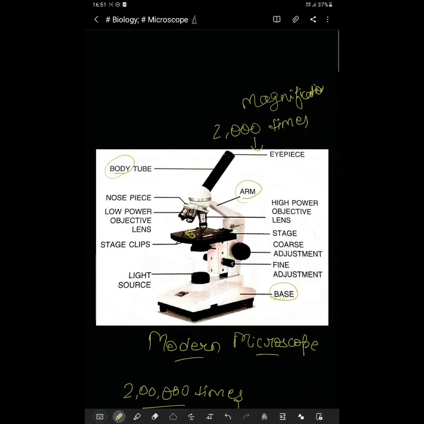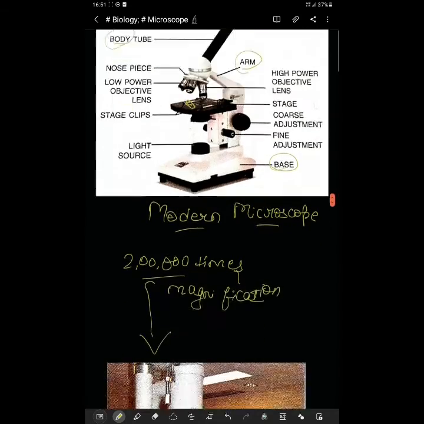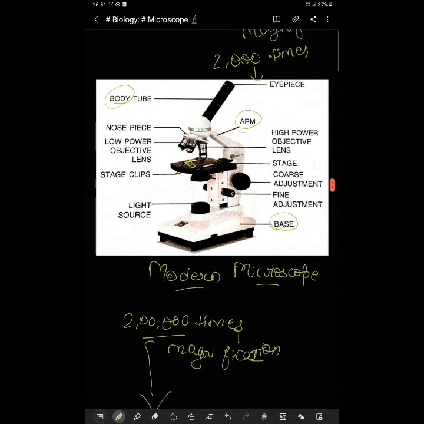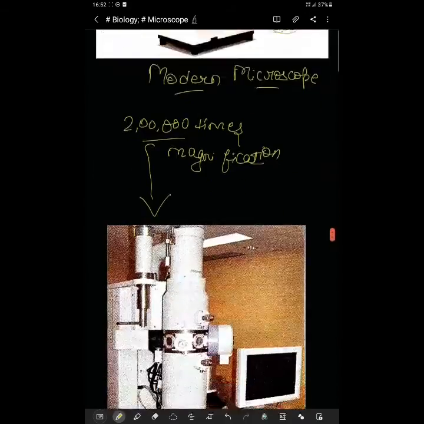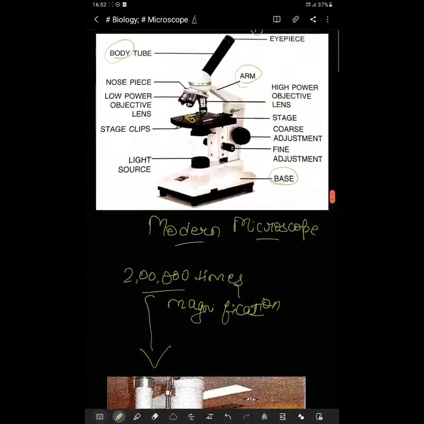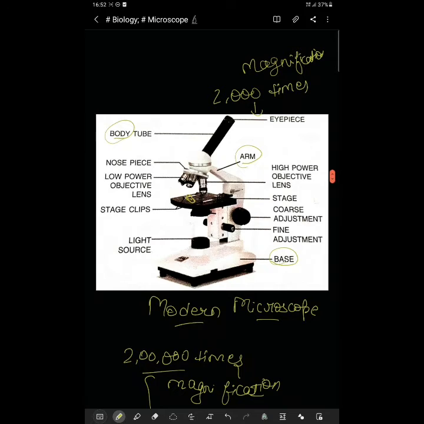Okay, like beams of light which are bent by glass lenses, the electron microscope uses beams of electrons which are bent by magnets. These are simple, which only provide magnification of 2000 times, and these electron microscopes provide magnification of 2 lakh times. So I hope both these things are clear to you.